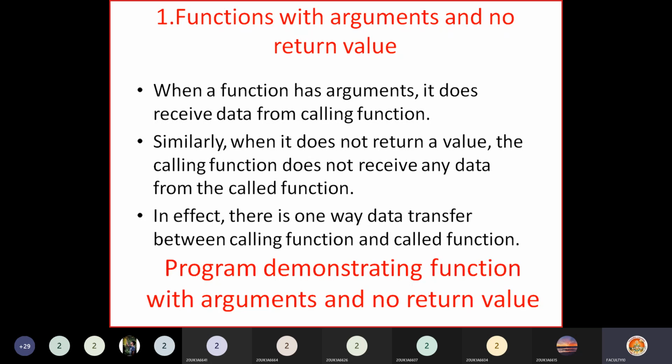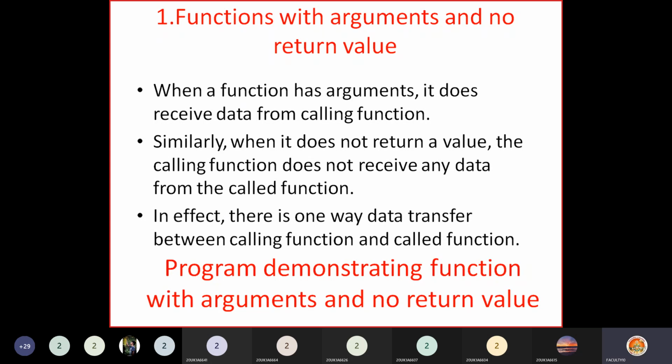You take it to him and hand over your bike to him. This is called passing data from the calling function to the called function. Now you are the calling function and the mechanic is the called function. You are handing over the bike to him. That bike becomes the data, the argument here.